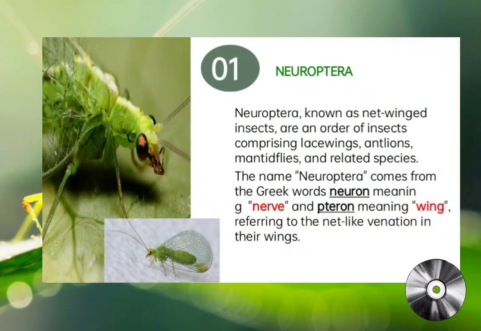The first order is Neuroptera. The name Neuroptera comes from the Greek words neuron, meaning nerve, and pteron, meaning wing, referring to the net-like venation in their wings. So, the name reflects the intricate network of veins present in the wings of these insects, which is a key characteristic of the group.